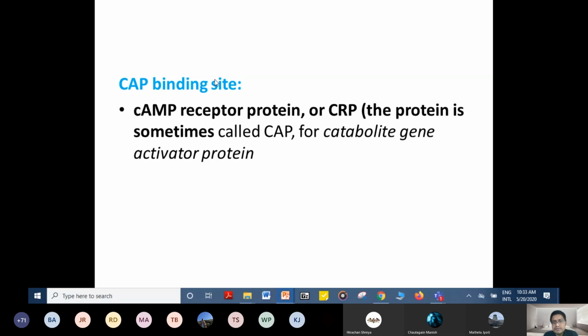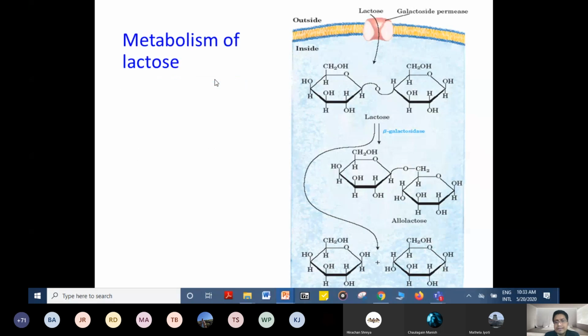Now let's see the metabolism of lactose. First of all, lactose has to enter the cells with the help of permease, because here we are talking about lactose. With the help of this permease, it gets into the cells, and after it gets into the cells, it has to be degraded. That means it has to be hydrolyzed to form glucose and galactose. This is the hydrolysis.